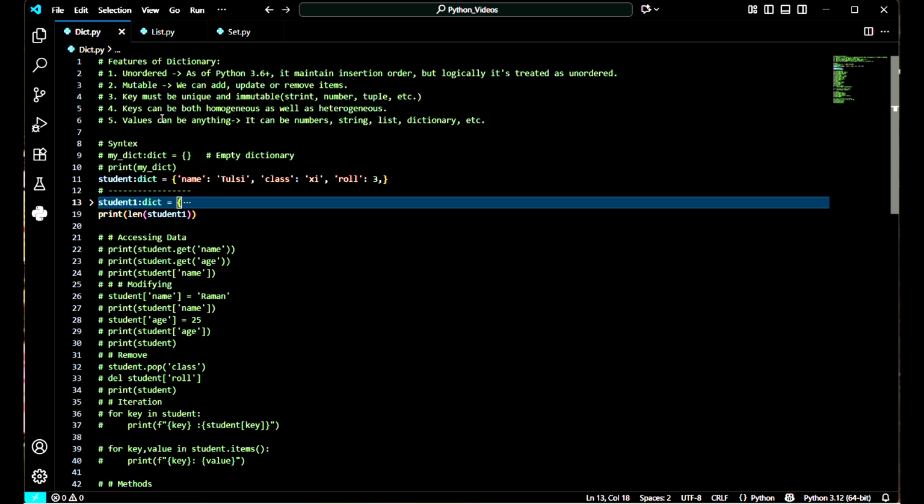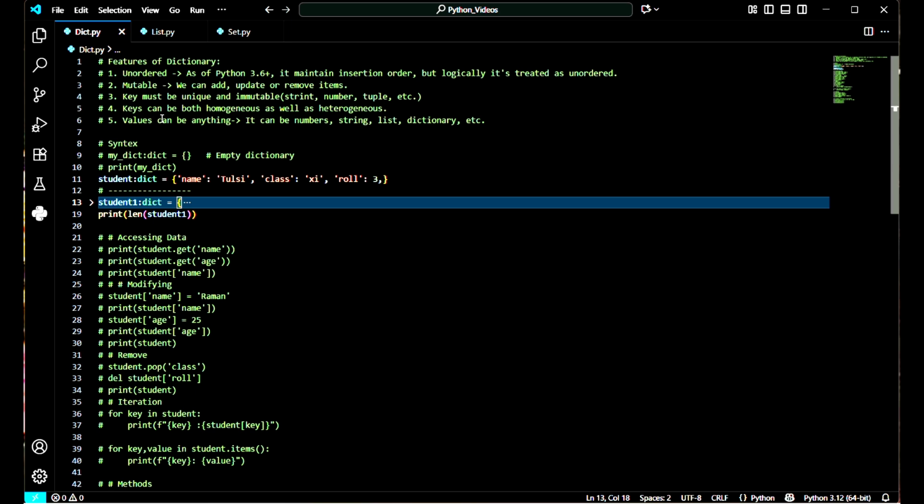A dictionary is not ordered like list and tuple. In list and tuple, we have seen the insertion order is maintained. That means if we insert an element at the 0th index or at any specific index, then when we print or execute the program, it will give us the same item at the same specific index. But in dictionary and in set, it's not working.